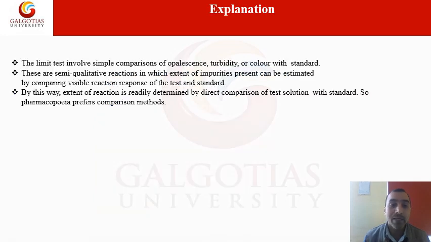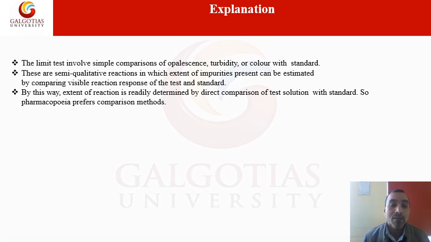The limit test involves simple comparison of opalescence, turbidity or color with a standard. These are semi-quantitative reactions in which the extent of impurities present can be estimated by comparing the visible reaction response of the test and standard.